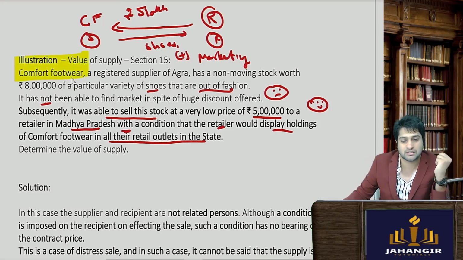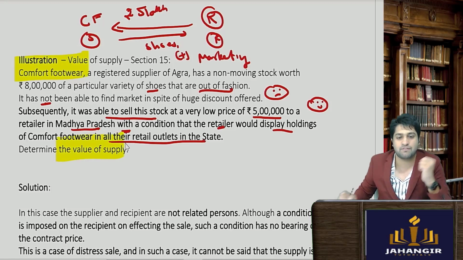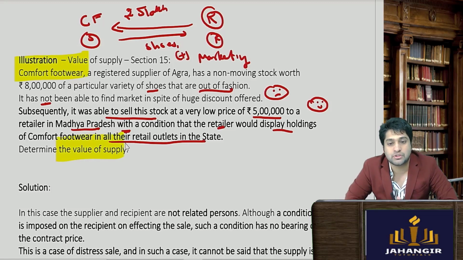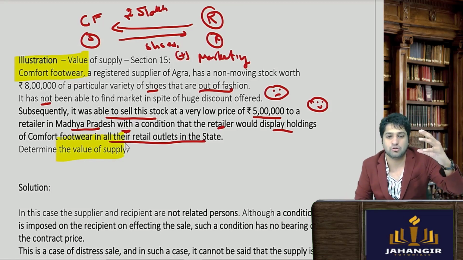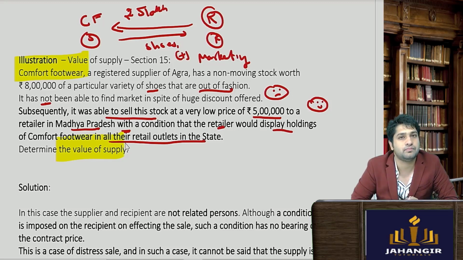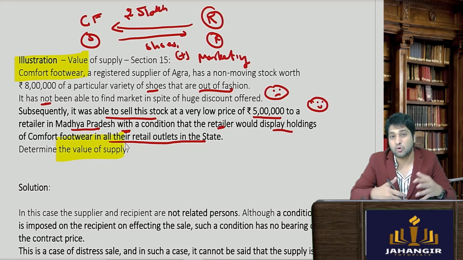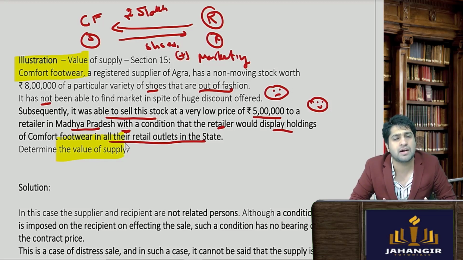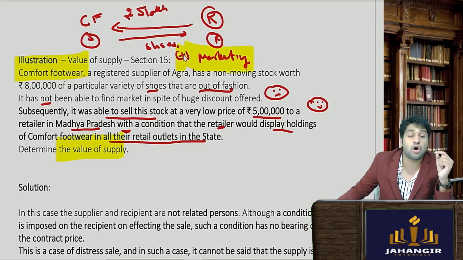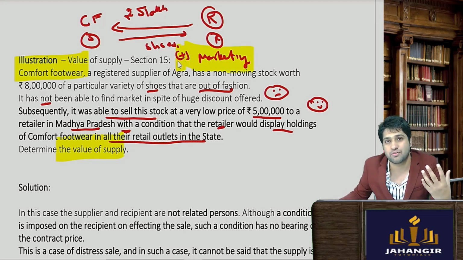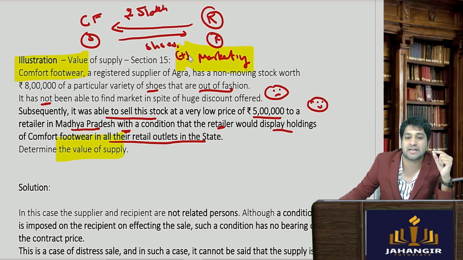Now what is the question? The question is determine the value of supply. तो क्या होगा? Will we take value plus the marketing? Now in the question you see there could be multiple interpretations, but we are nowhere seeing that this was a precondition. Or this is maybe a kind of a request, but it's nowhere affecting the price of the goods.